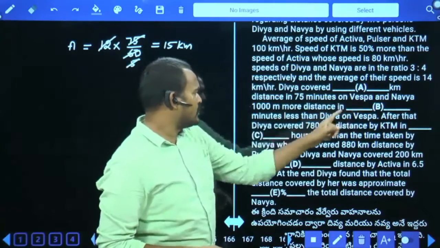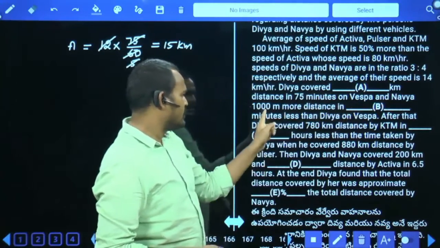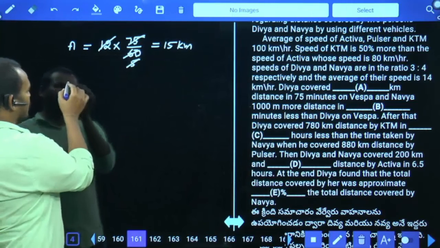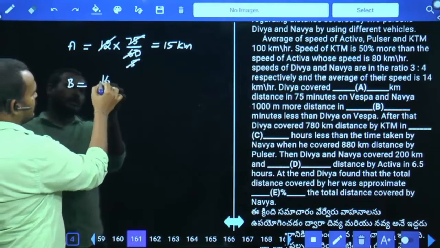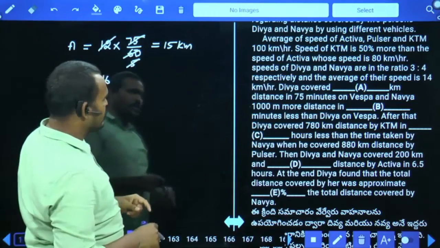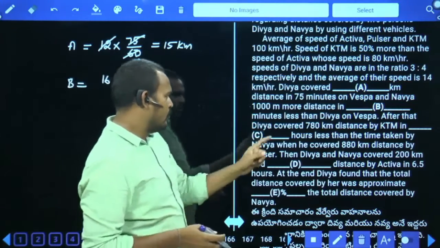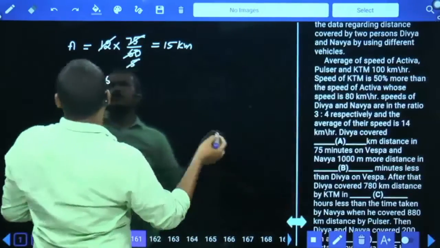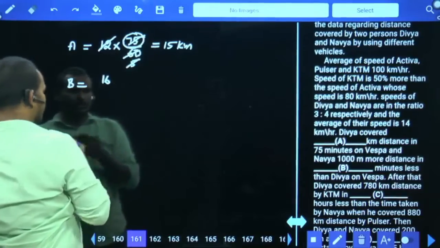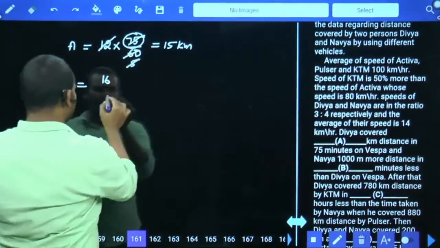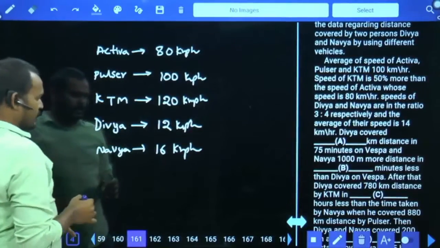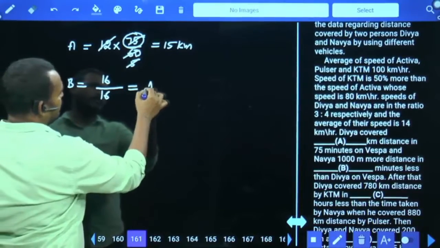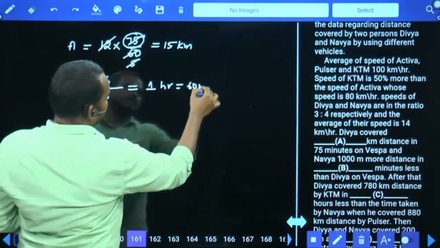Divya covered 15 kilometers distance in 75 minutes on Vespa, and Navya covered 1000 meters more distance in dash minutes less than Divya. 1000 meters more means 1 kilometer more, so 15 plus 1 means 16 kilometers distance. Here Divya's time is 75 minutes. We need to calculate Navya's time: 16 by what is Navya's speed? Navya's speed is 16 kilometers per hour. 16 kilometers per hour means 1 hour, which is nothing but 60 minutes.